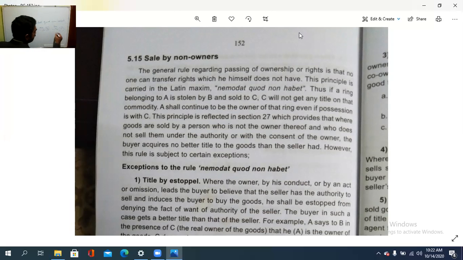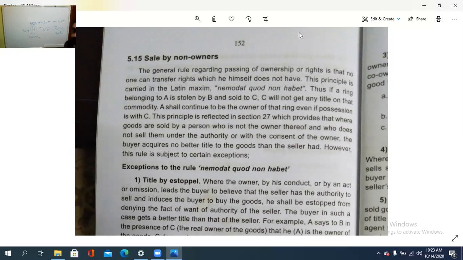Because possession is now with whom? C. കൈവശം വെക്കാൻ ആർക്കുണ്ട്? C. Because now the ring is with C, because B stole it from A and sold it to C. So C has the possession, but the actual ownership is vested with whom? A. So that is the case of sale by non-owners. It means if he has the right, then only he can pass it. If he doesn't have the right, he can't pass anything. So C does not have the right of ownership because the actual owner is still A.